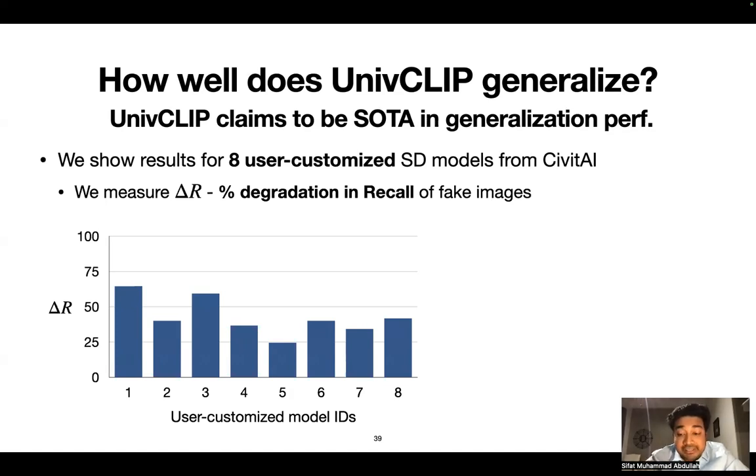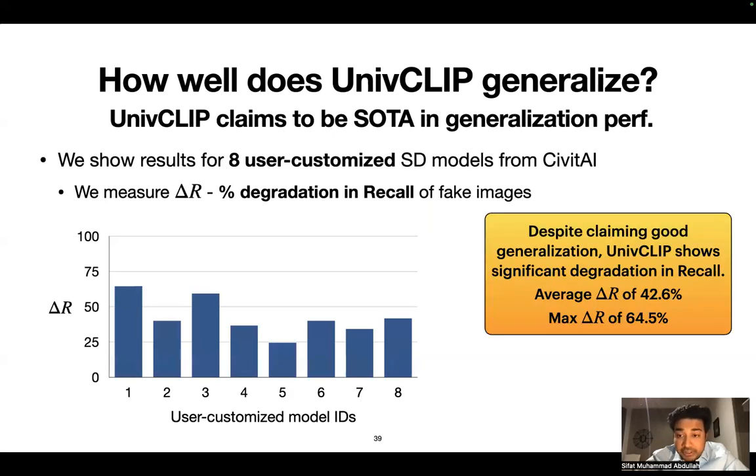Note that high degradation is bad for the defense. So despite claiming good generalization, UniFlip shows significant degradation in recall with an average degradation of 42.6% and a maximum degradation of 64.5%, which is highly concerning for a defense which claims to be state-of-the-art in generalization performance.